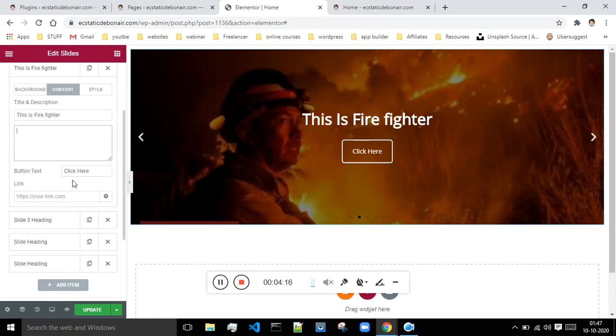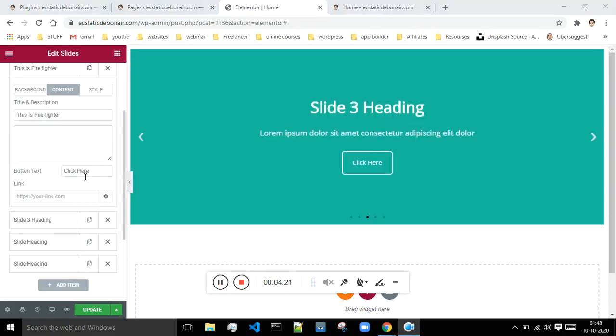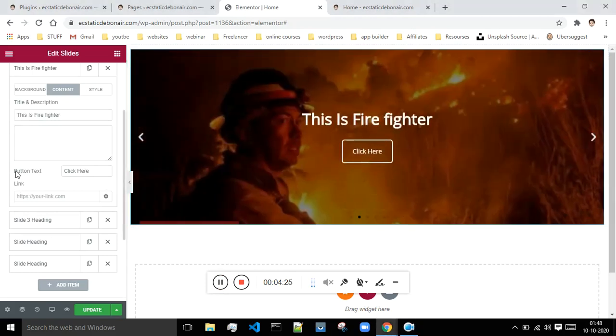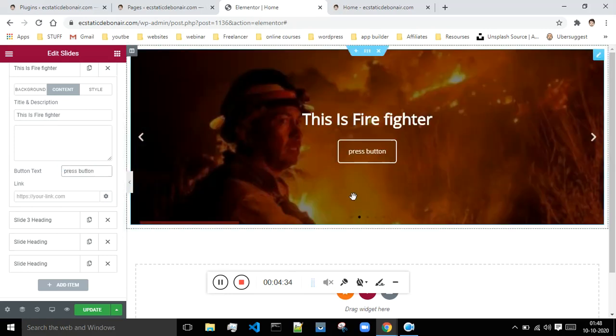And next what I have is this button. Whatever text you type over here will come on the top of this button. So I will say press button, and it will change the text on this button to press button.